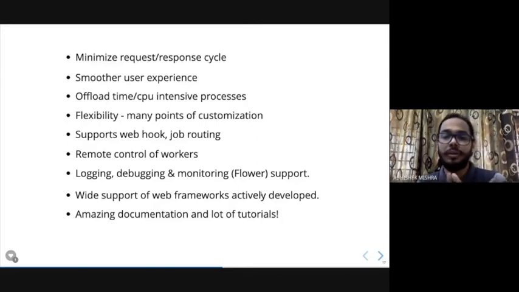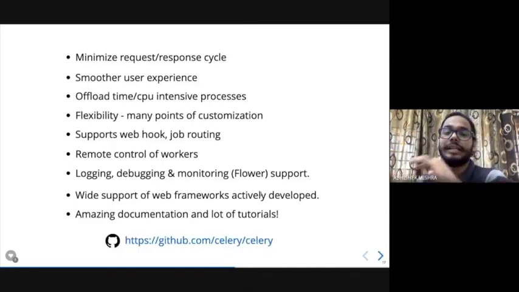Celery also supports webhooks, task routing, periodic tasks, and you can reroute tasks. Apart from that, it has a lot of logging features and other things. And of course, it has amazing documentation. If you want to get started with Celery, you don't have to crawl the web. You can directly go to the Celery documentation, and it's very easy to understand.